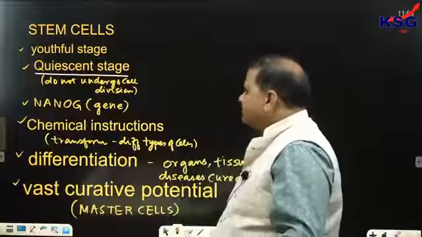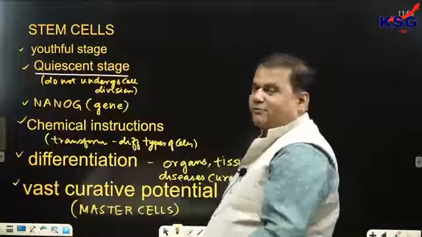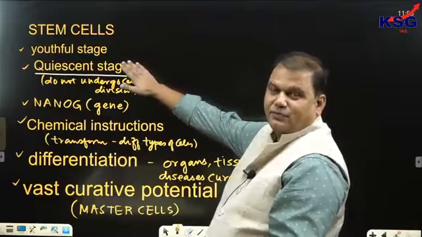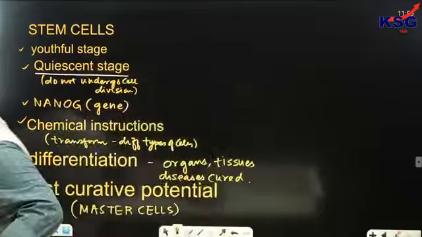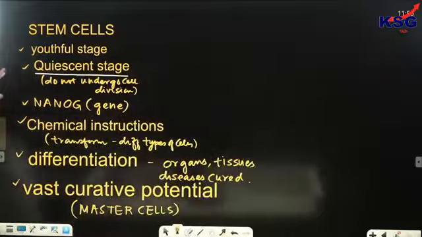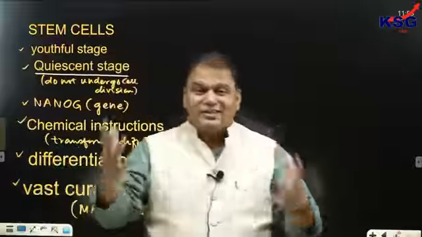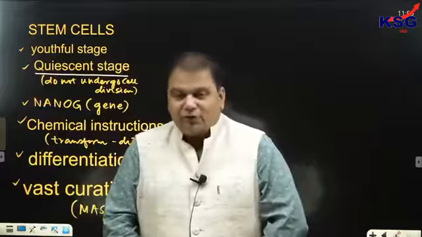Clear? So you can see all the points before you: stem cells are those cells which are present in the quiescent stage, because they do not undergo cell division on their own. Quiescent stage means that a cell does not undergo cell division on its own.